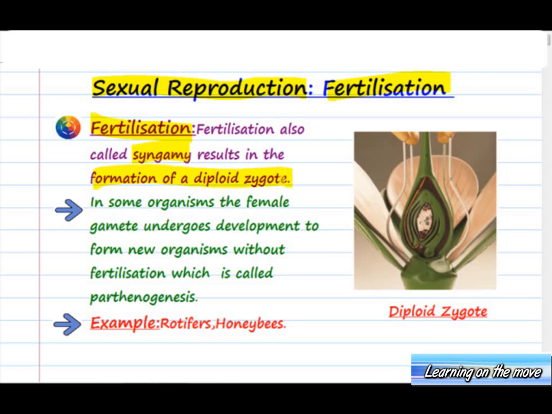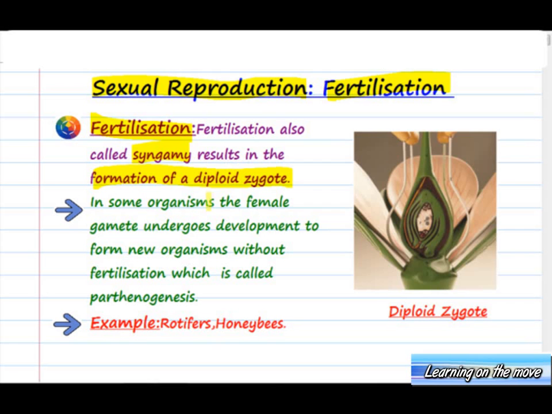So what is fertilization? It is a process which is also named as syngamy, and it results in the formation of a diploid zygote, an offspring which contains 2n number of chromosomes. That is twice the number of chromosomes as present in a haploid organism.